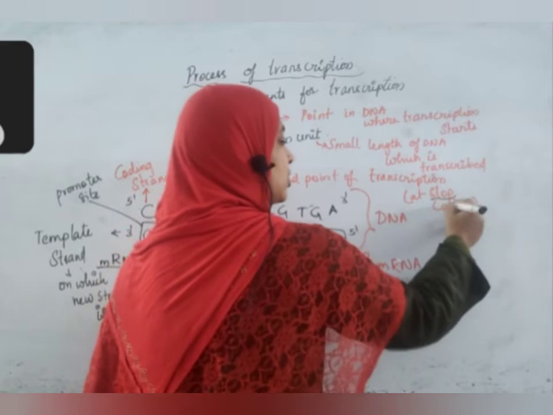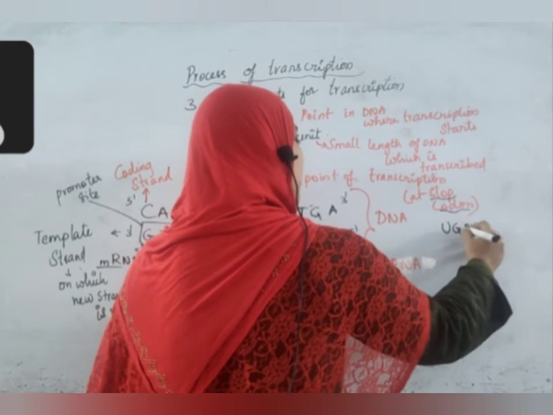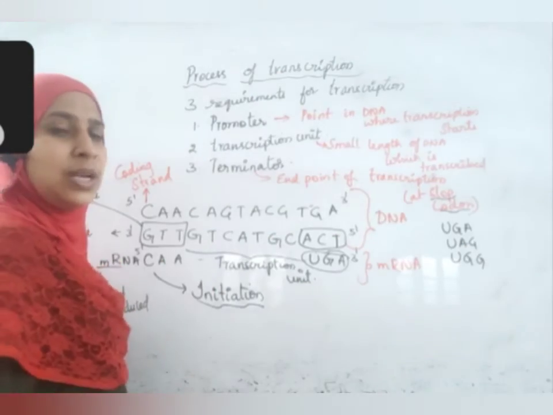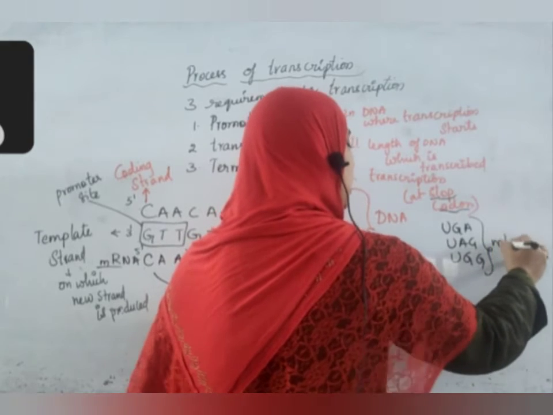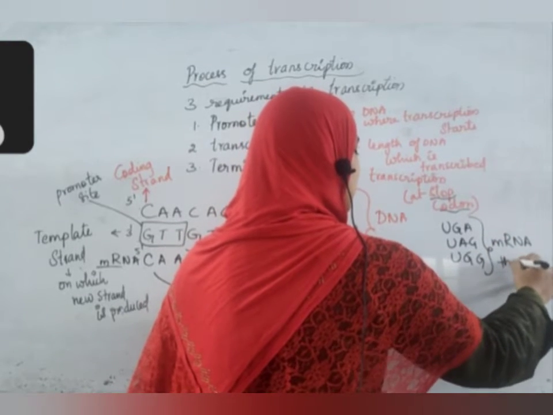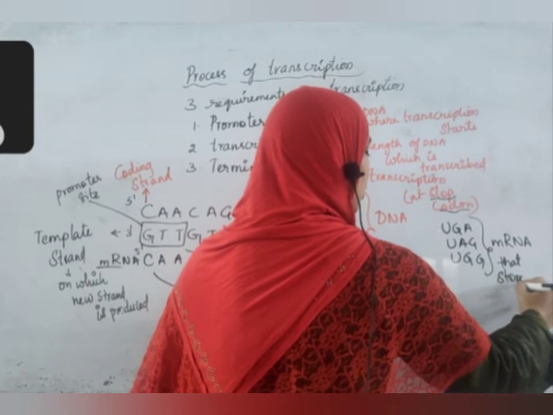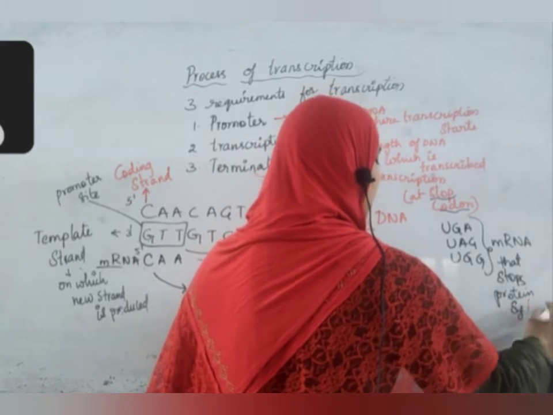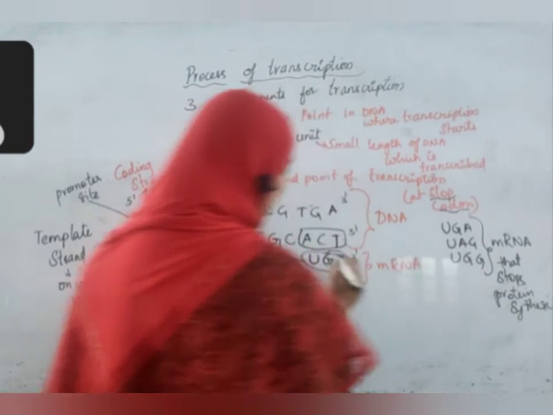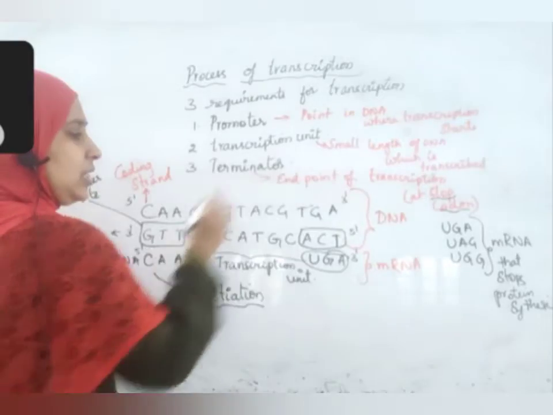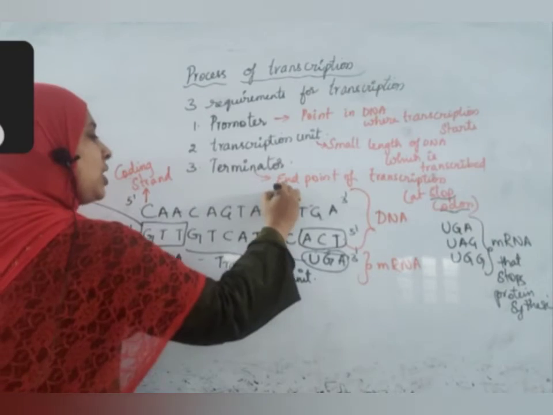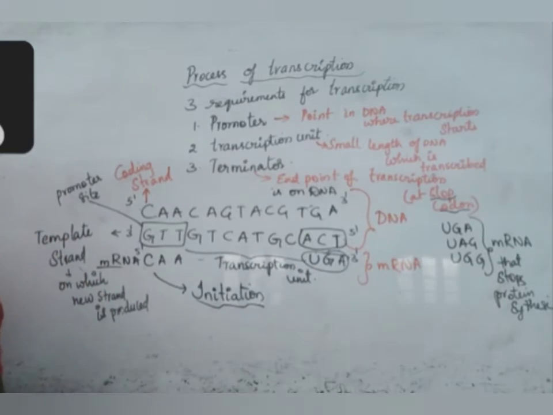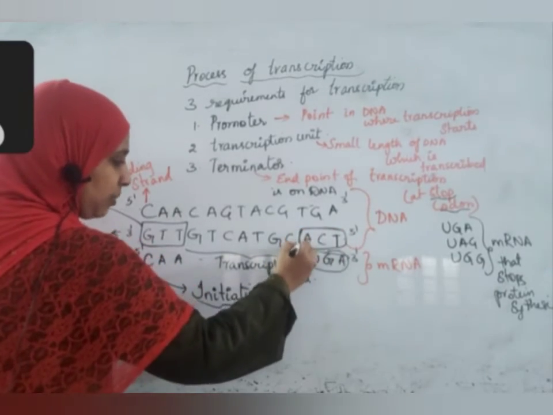Stop codons, we have discussed. What are they? UGA, UAG, UAA. Where are they present? They are present in mRNA and stop protein synthesis. The same location on DNA is called the terminator. This end point of transcription is on DNA. That is related to the stop codon. This point is called the terminator site.